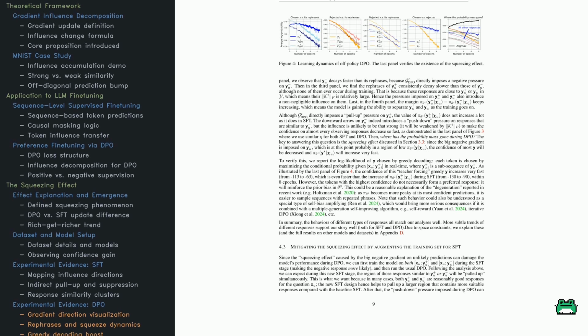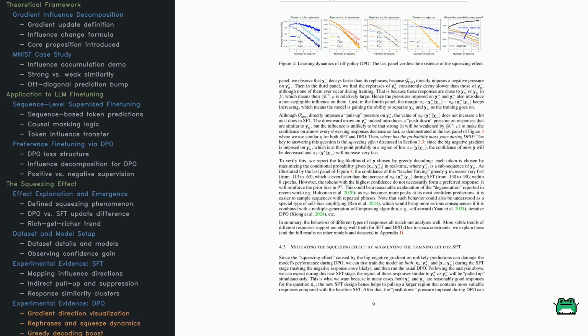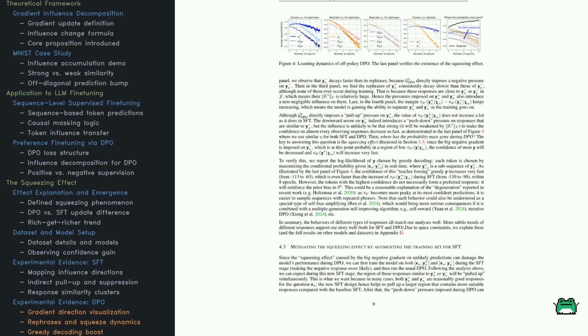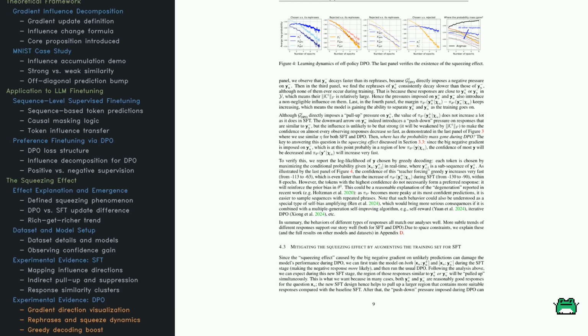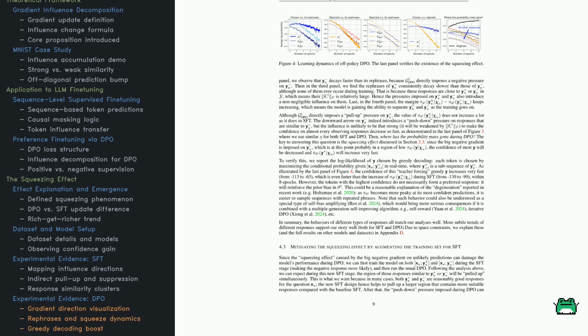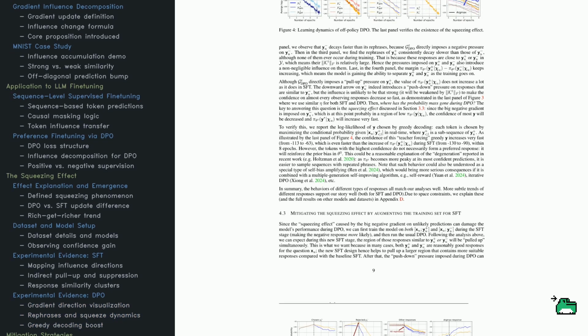Fourth panel. The margin between preferred and rejected predictions grows with training. Good. The model is learning to separate good from bad. Fifth panel. Here's the squeezing effect in full force. Strong gradients on unlikely outcomes don't just boost the preferred answer, they flood the most likely one. That's not always ideal. And it explains DPO quirks like repetitive or generic responses.